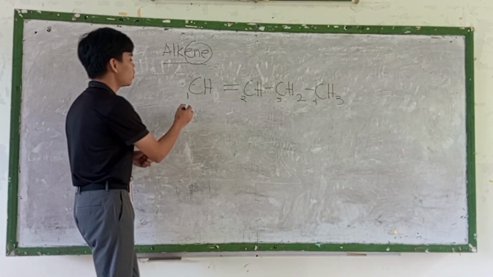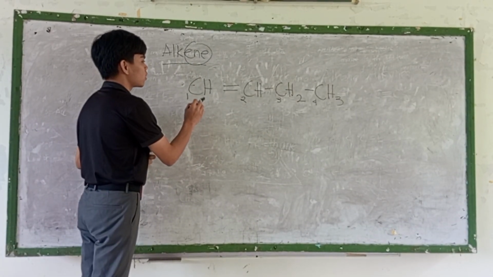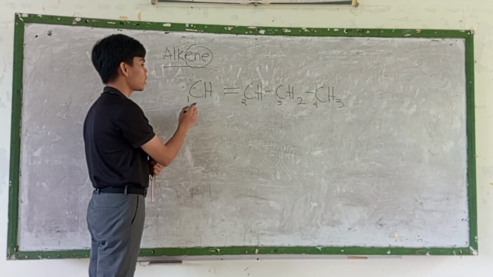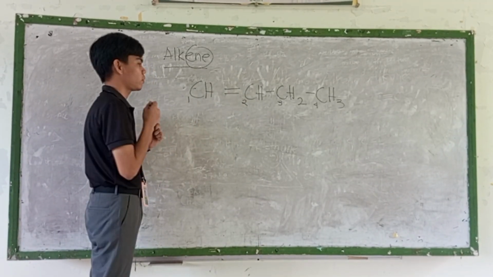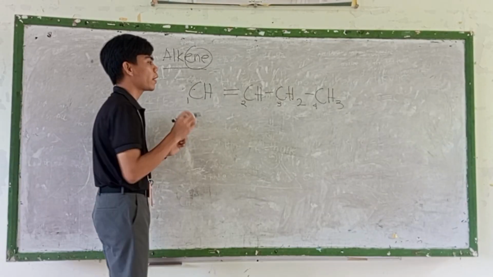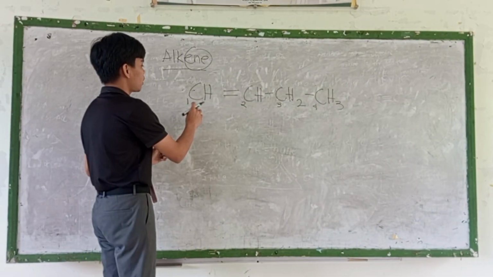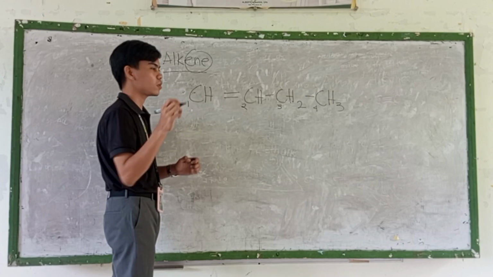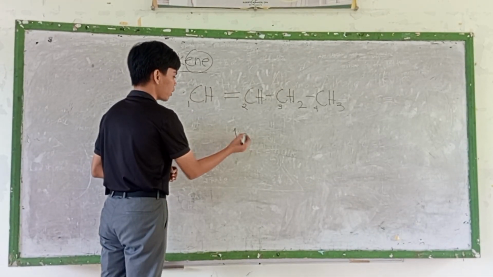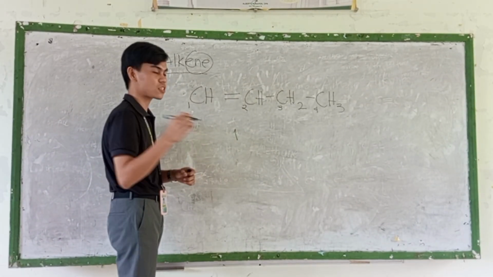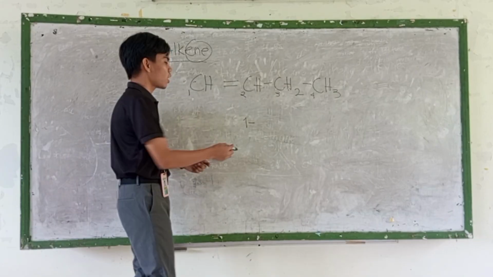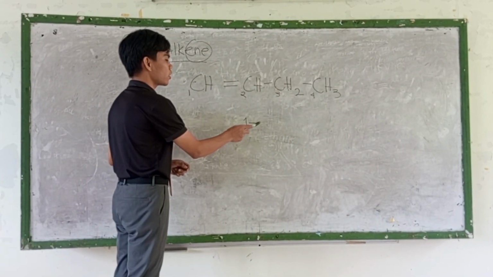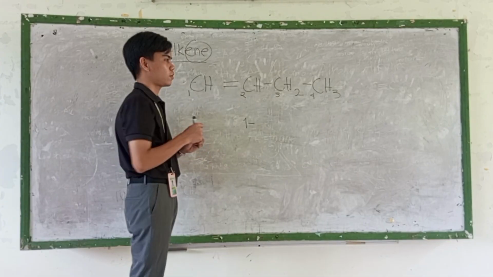Okay, now we have the double bond located at 1 and 2. So that is the least number. So in naming that, since the double bond is located at 1, we are going to write 1. Then don't forget the dash, because this dash indicates a number to letter separation.